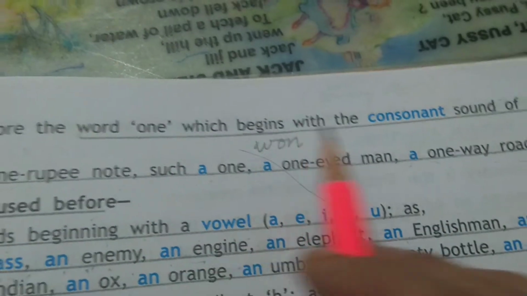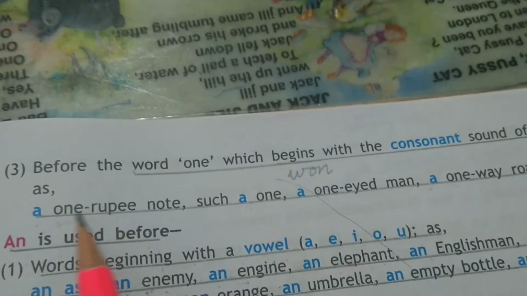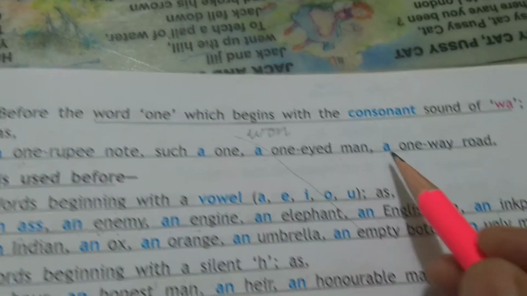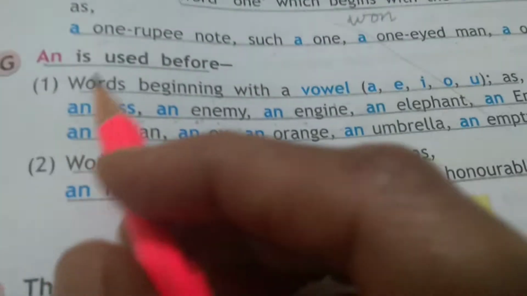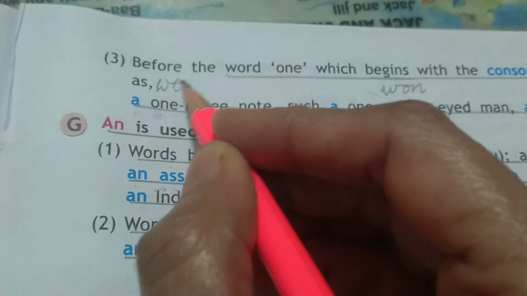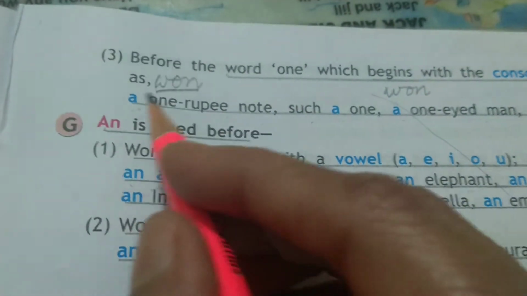Now come on the next page. Before the word one, which begins with the consonant sound. Now see this. A one rupee note, such a one-eyed man, a one-way road. Now see, here one is sounding as W-O-N, one. Okay, so we will not write an over here.